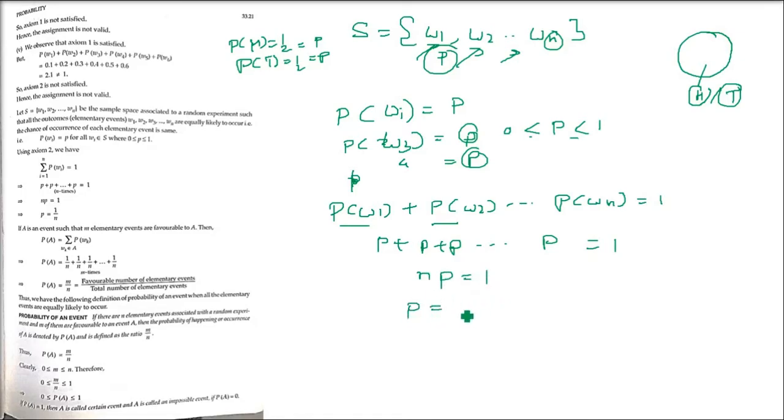So what is the probability? So probability is equal to 1 by n. So this is what you have to learn, that 1 by n is the probability when all the events are equally likely. So the sample space is head and tail. So how many numbers are there?